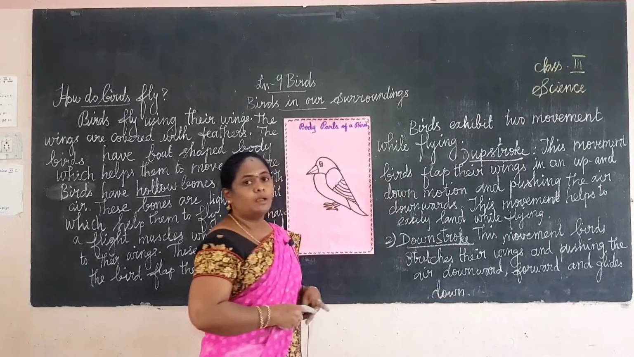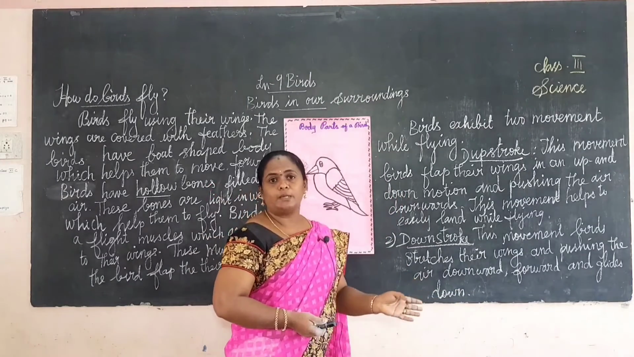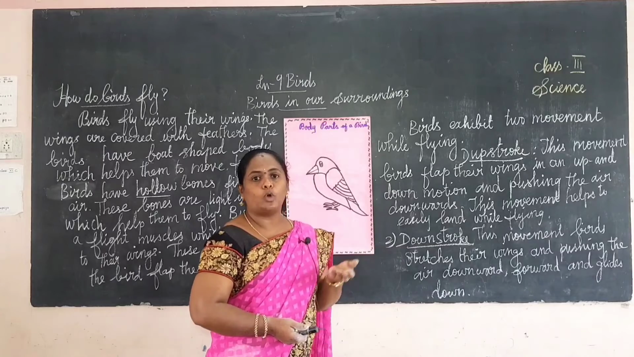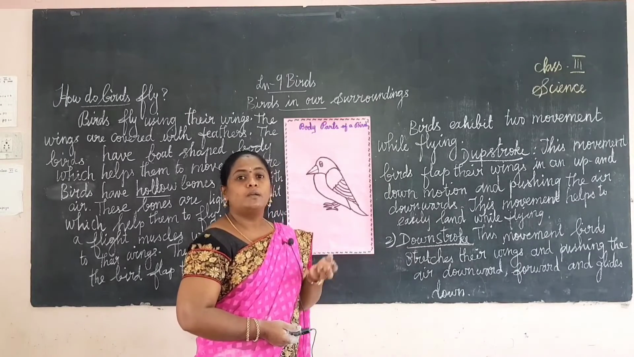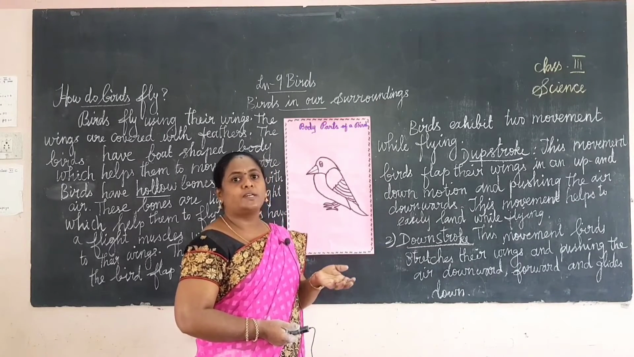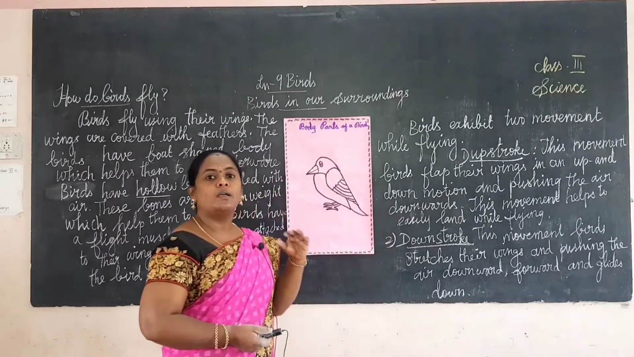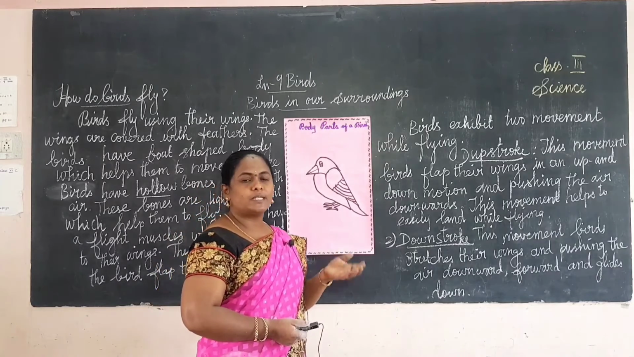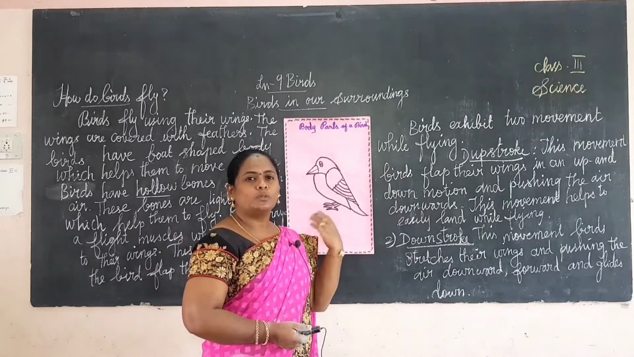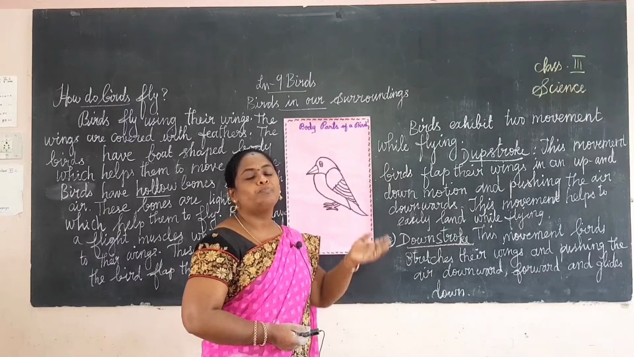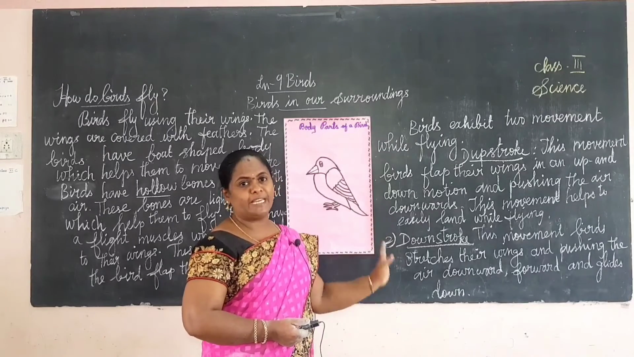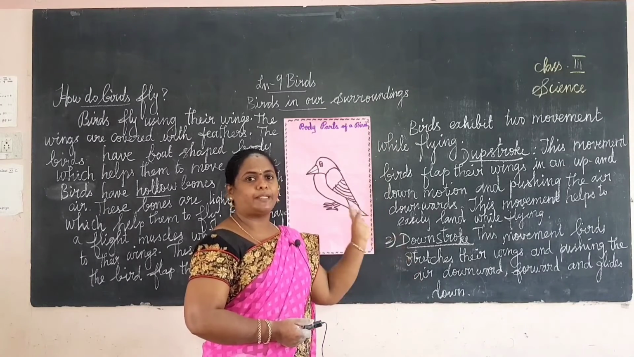So this is how birds fly. Okay, birds have hollow bones. So those bones make their body light in weight, and it helps them to fly easily. And then birds also have flight muscles. These muscles are attached to their wings, so this helps the birds to fly and flap their wings easily.